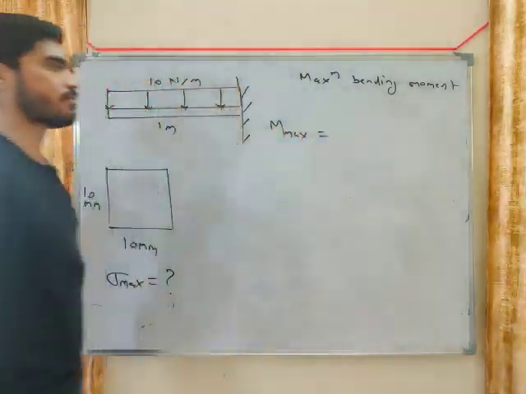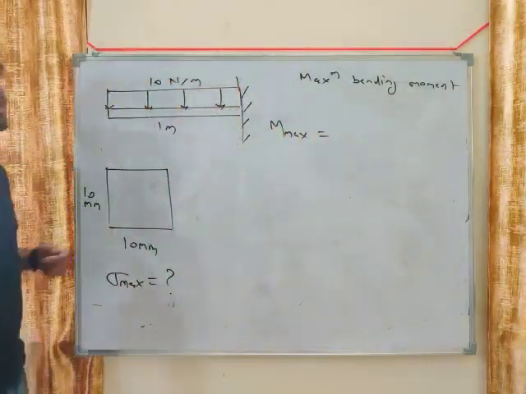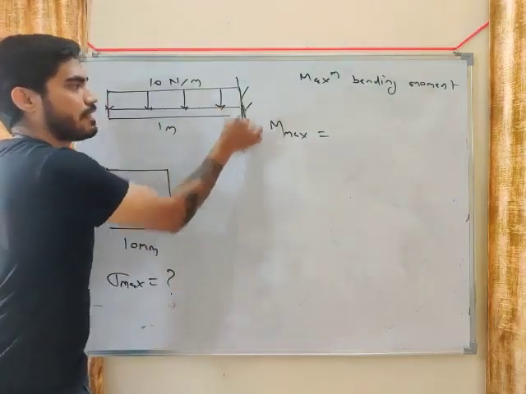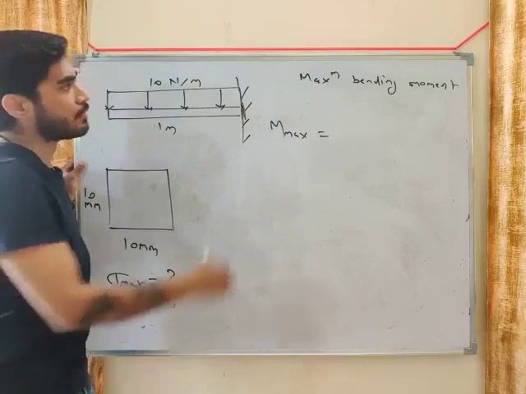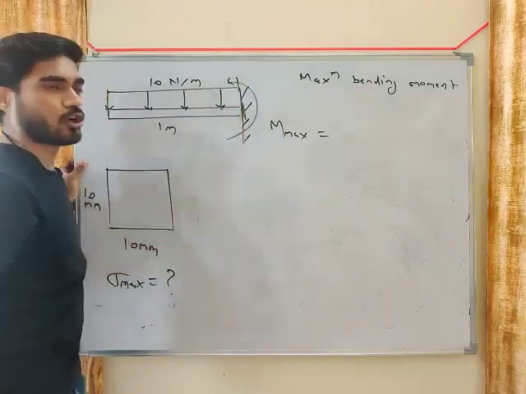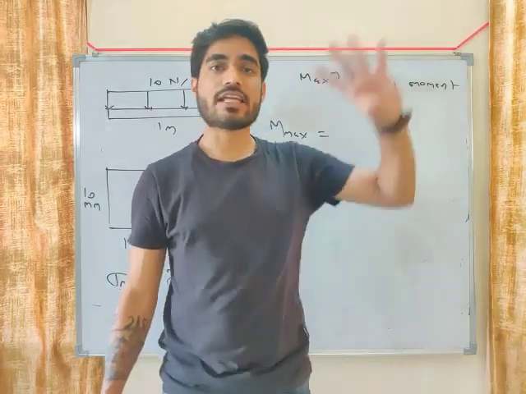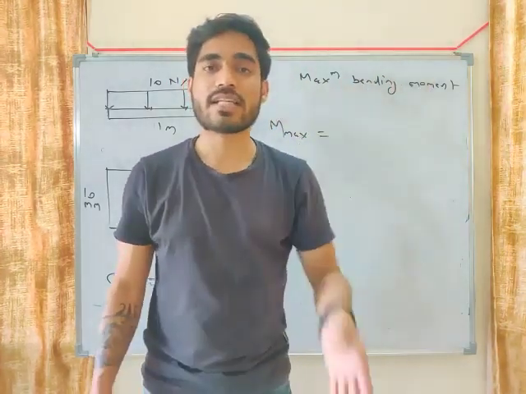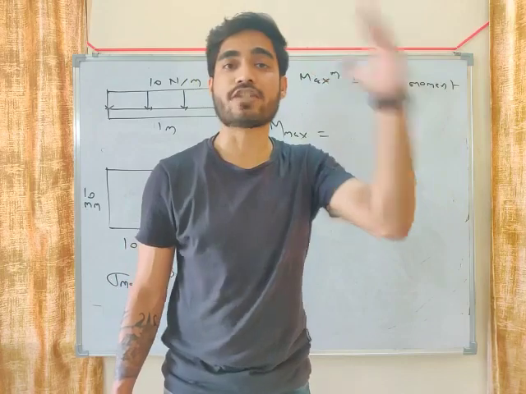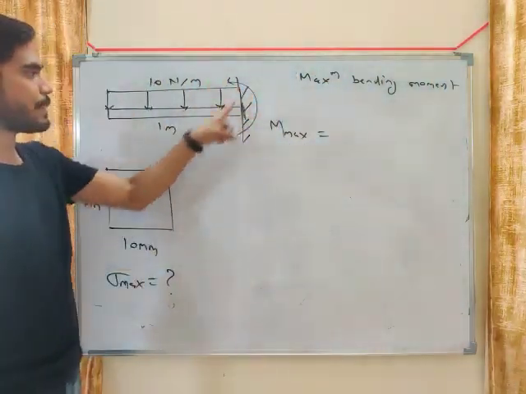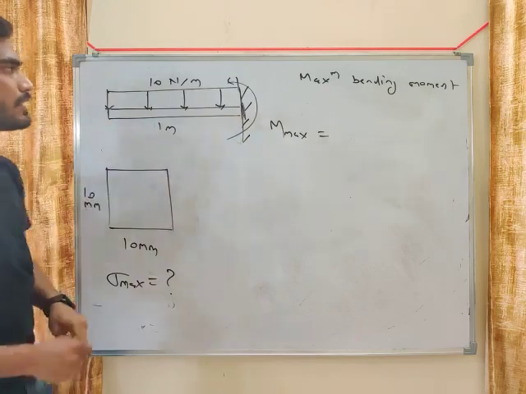So where will you get maximum bending moment, my friend? In case of cantilever beam, maximum bending moment is always developed at the fixed end. Why? Because there is a couple at the fixed end. I told you bending moment is maximum at 2 points: one where there is a couple and other where there is a change in sign of shear force diagram. So here there will be no change in sign, but there is a couple at the fixed end. So M will be maximum at the fixed end.